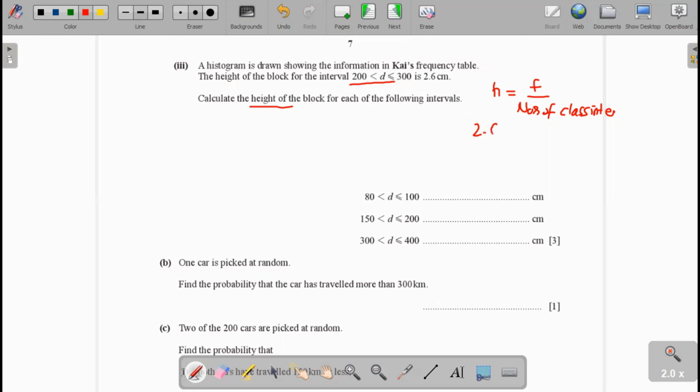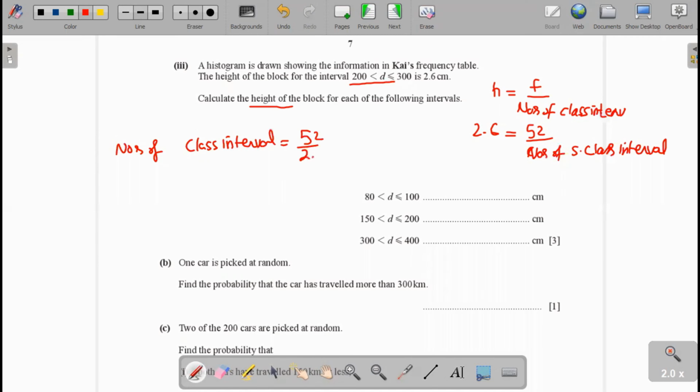You see that 2.6. The frequency between 200 to 300 is given as 52 in the table. So 52 divided by the number of standard class intervals. The number of class intervals is equal to 52 divided by 2.6.